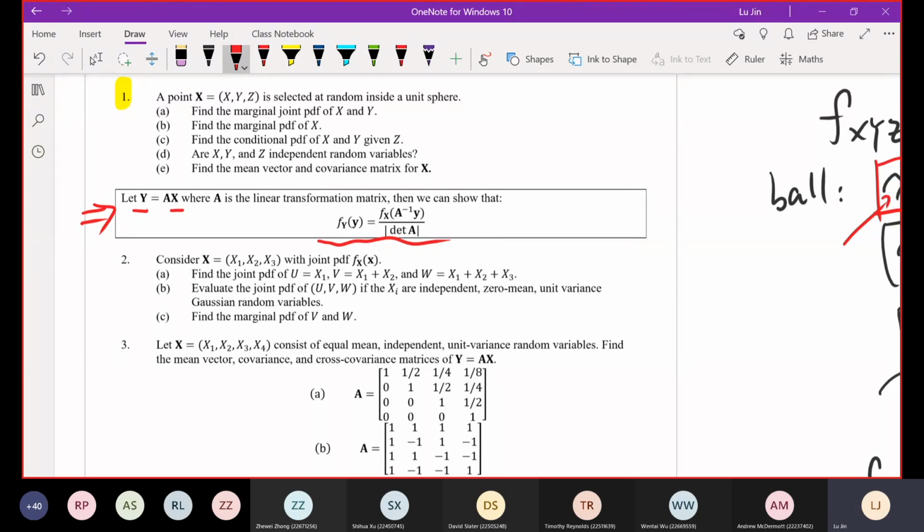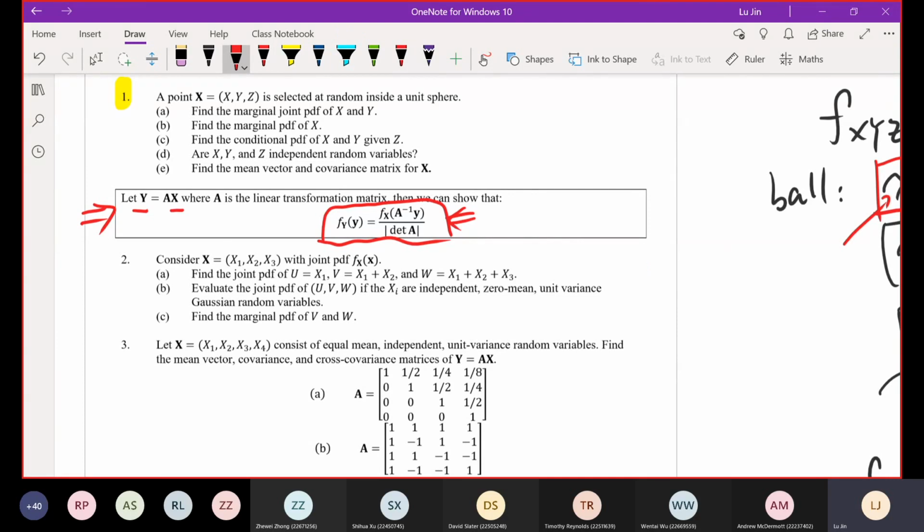So the Y vector can be derived by multiplying the A matrix by the X vector. And if this relationship is true, the PDF of the Y vector is equal to this. This is not hard, the formula is given, so just use it.